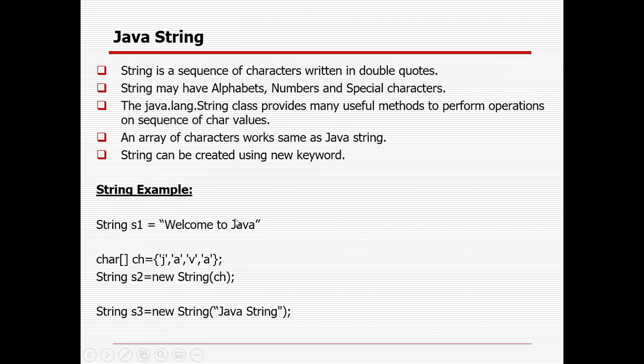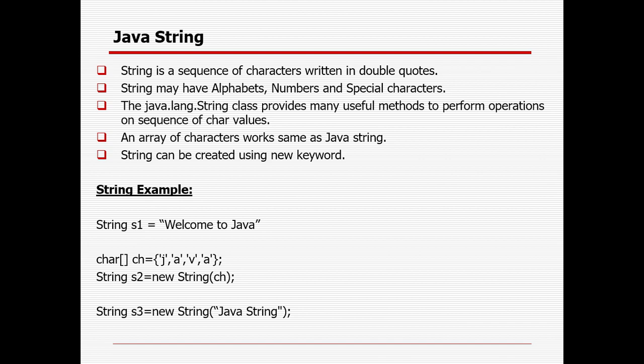A string is a sequence of characters. A character is one character, typed as a single character, whereas a string is a sequence of characters. It can contain alphabets, numbers, and special characters. But if you define something as a number within double quotes, it will still be considered a string only. If you want only the number value, you define the data type as an integer.